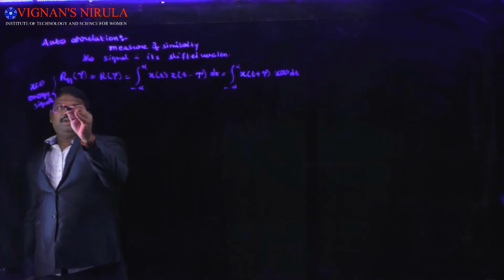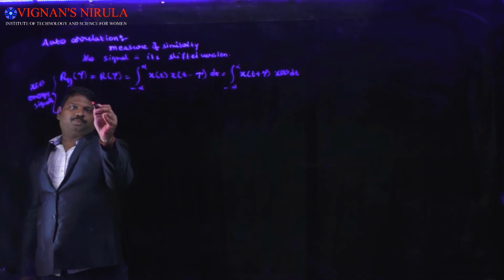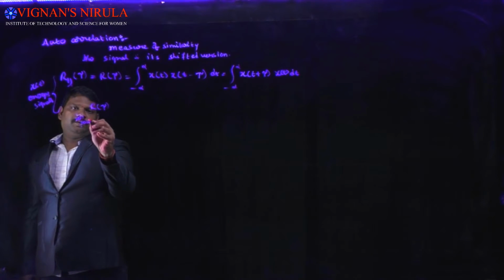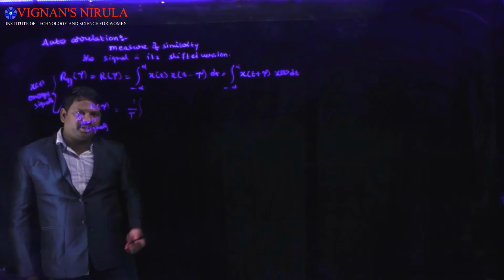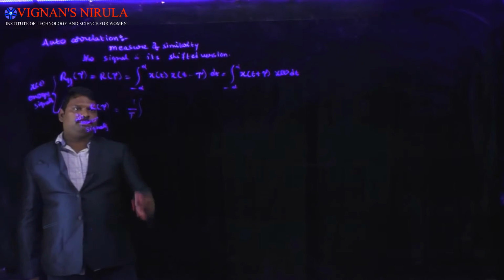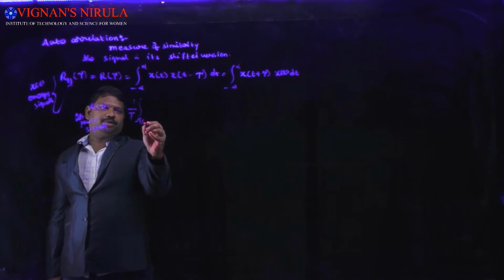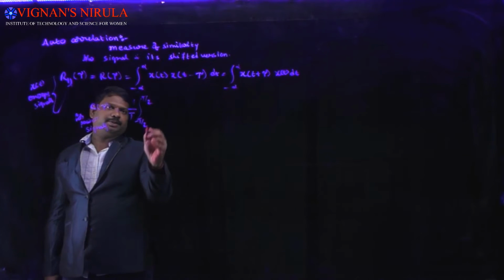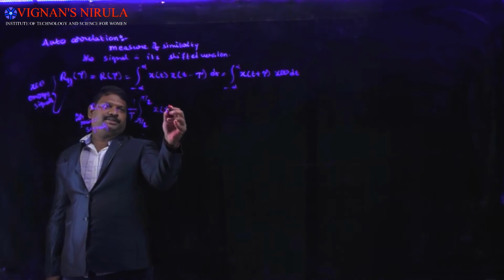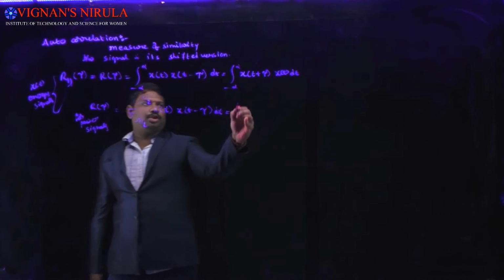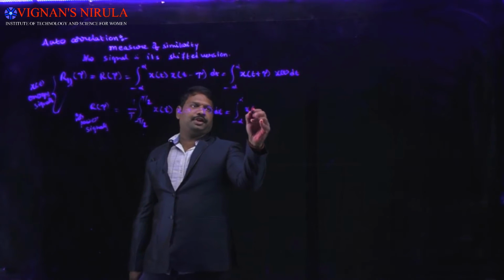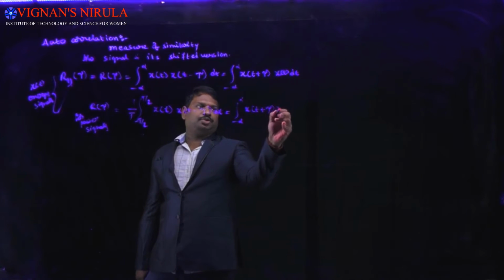Next, similarly, the corresponding R of tau for power signals. For power signals, we recall the concept from the cross correlation; the same thing applies here. The integration will be from minus T by 2 to T by 2 of x of t minus tau dt, with a 1 by T factor, which is also equal to the integral of x of t plus tau times x of t dt.